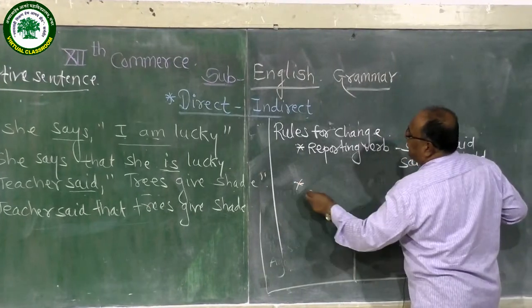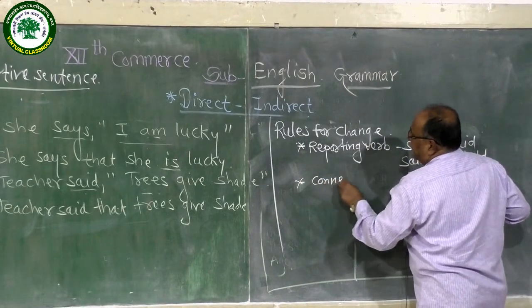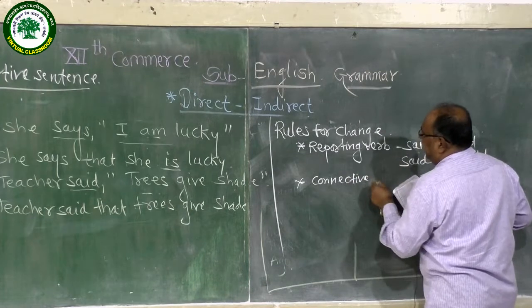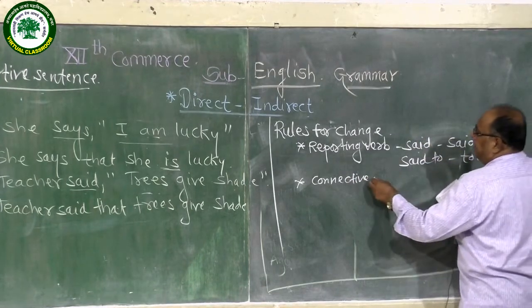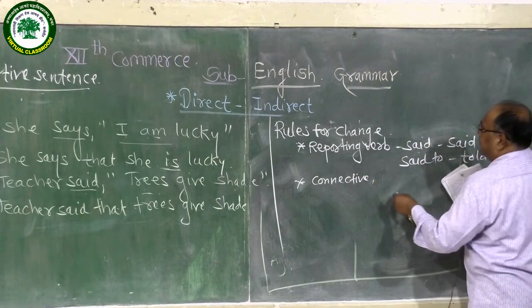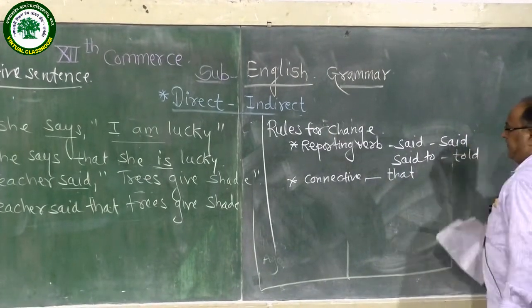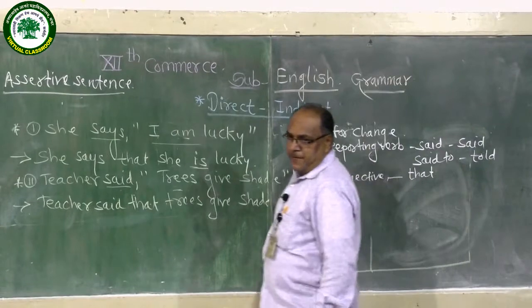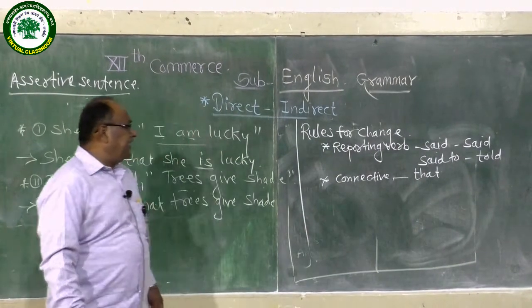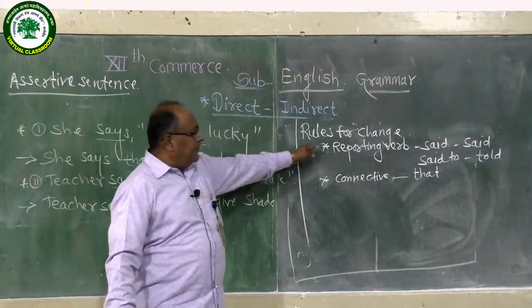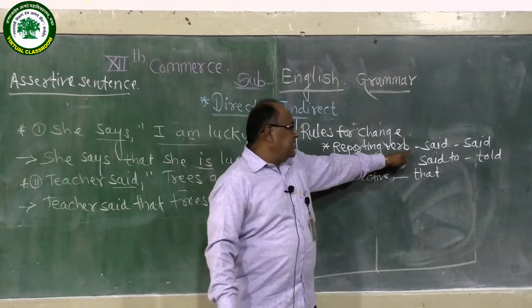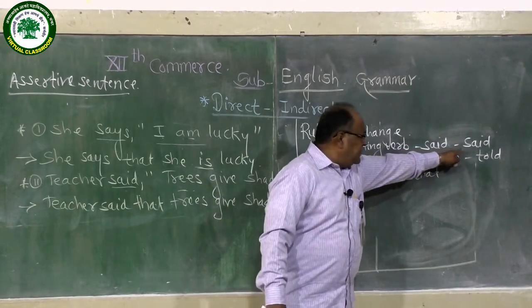Then another thing, connective. While transforming into indirect narration, remove the inverted comma and use connective that. So this is the assertive sentence transforming into indirect narration. If the reporting verb given in the sentence is said, use in the indirect speech also said.